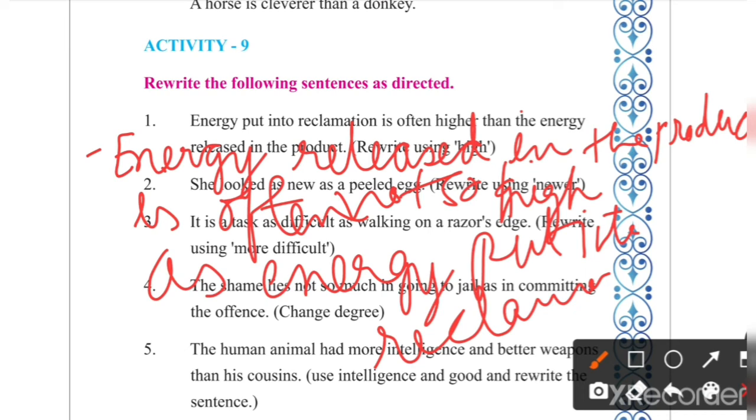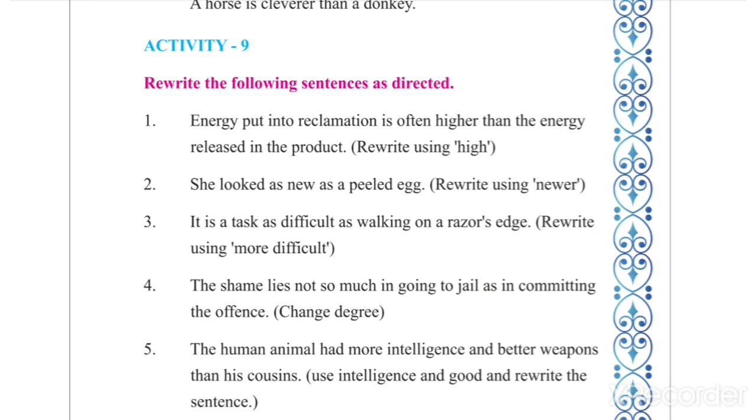Understood? I repeat the answer. If you want to write, you can write in the textbook only. Energy released in the product is often not so high as energy put into reclamation. Here two objects are there, comparative is given, so we will make the sentence negative and use the positive degree.